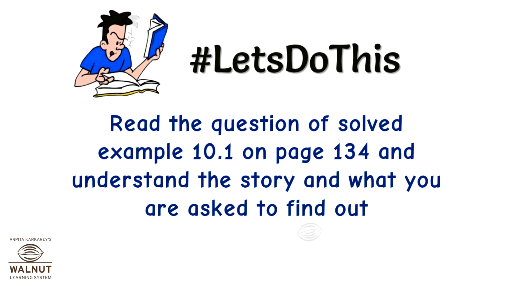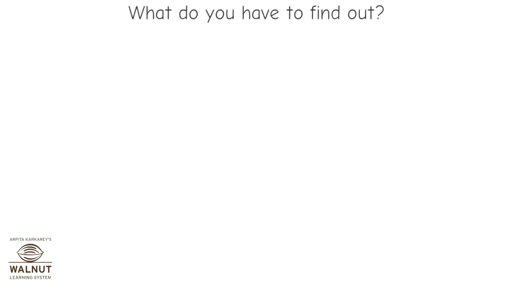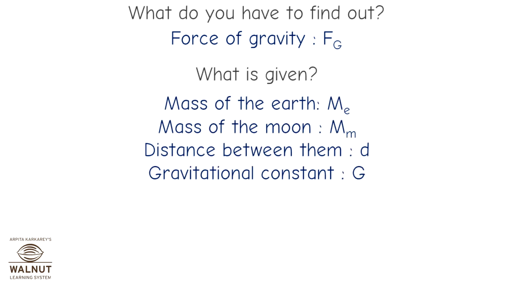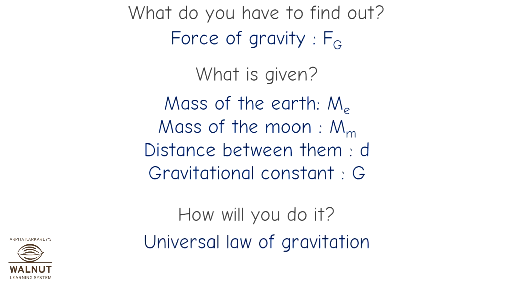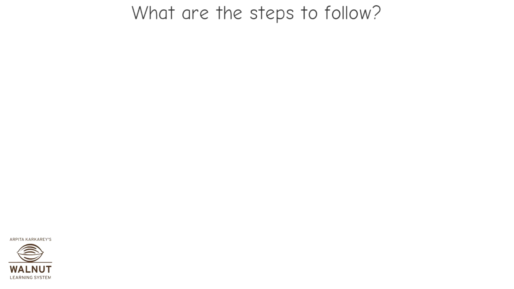Read the question of solved example 10.1 on page 134 and understand the story and what you're asked to find out. What do you have to find out? Force of gravity, that is Fg. What is given? Mass of the Earth, Me, mass of the Moon, Mm, distance between them, d, gravitational constant, G. How will you do it? Universal law of gravitation.